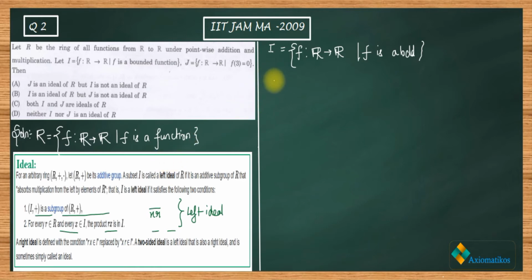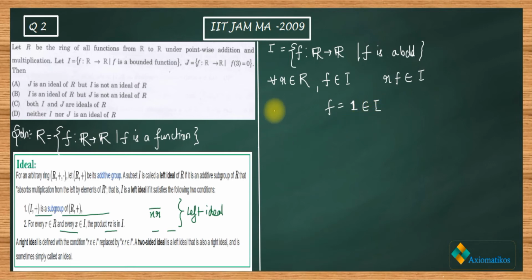You have to check that for all r belonging to this ring R and f belonging to I, rf belongs to I. So I will take f equal to 1, a constant function. You know a constant is bounded, so this function belongs to I.